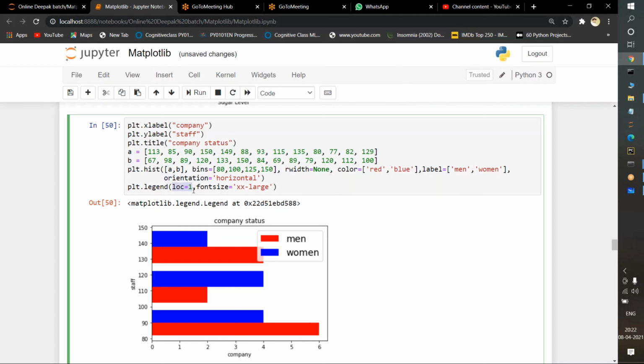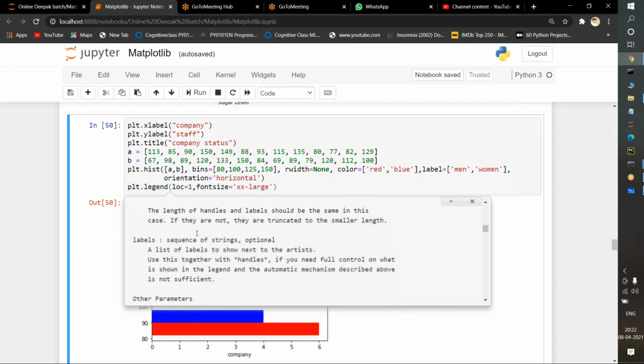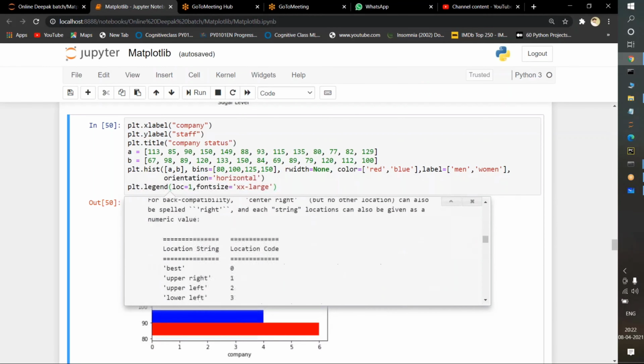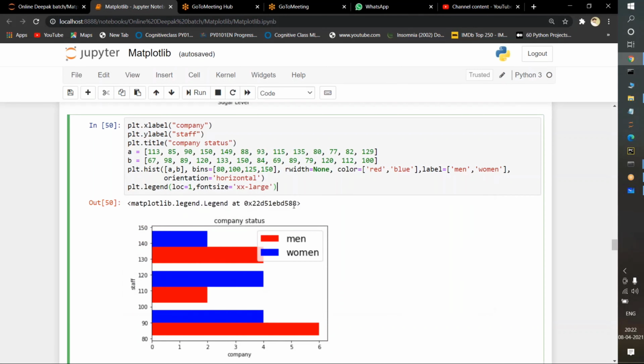Location, if you are passing 1, what do you mean by location here? I think 1 means lower left, I think so. If you want the clear explanation, you can press shift plus tab, and the explanation is there. 1 means nothing but upper right. Okay, it is going to show the upper right, and font size I am increasing.